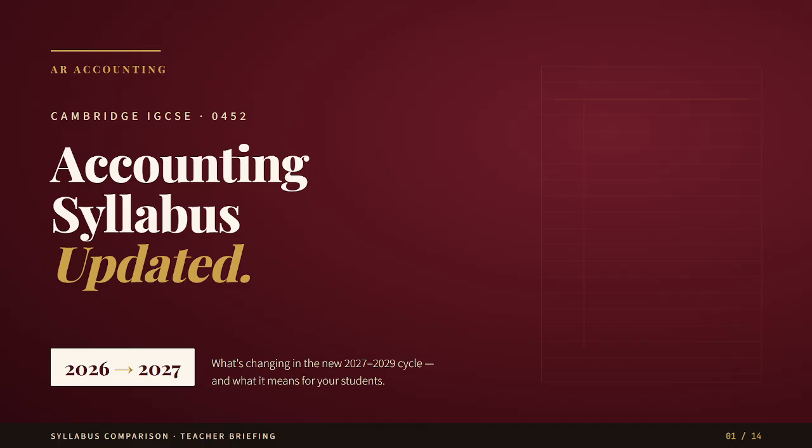Today's video is very important for all Cambridge IGCSE accounting students, O-level accounting students and teachers, especially those who are moving from the 2026 syllabus to the new 2027 to 2029 syllabus. Many students ask, Sir, has the whole syllabus changed? The simple answer is no, the whole syllabus has not changed. But yes, Cambridge has updated some very important areas. So in this video, I will explain what has changed, what has remained the same, and most importantly, what students and teachers should now focus on. We will keep it simple, practical, and exam focused.